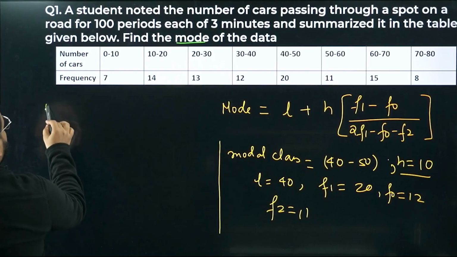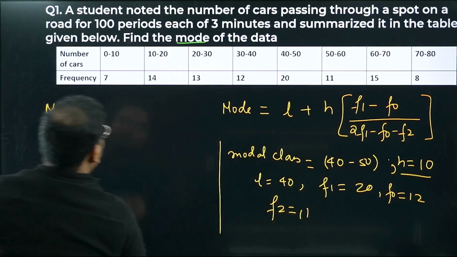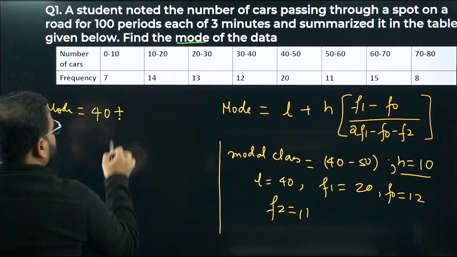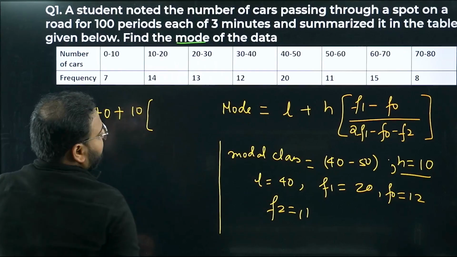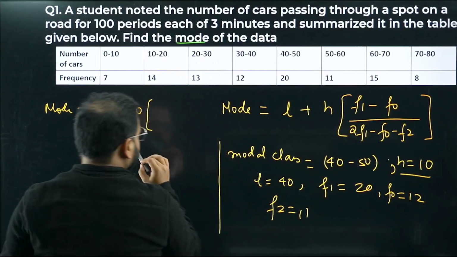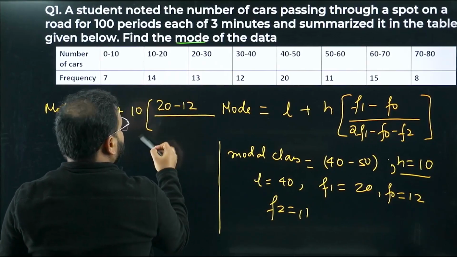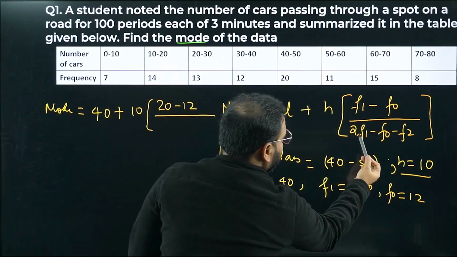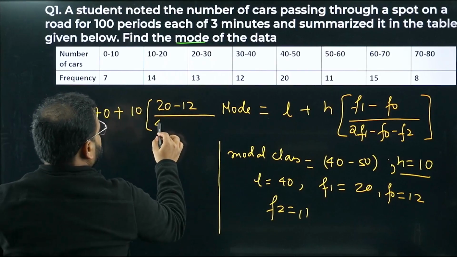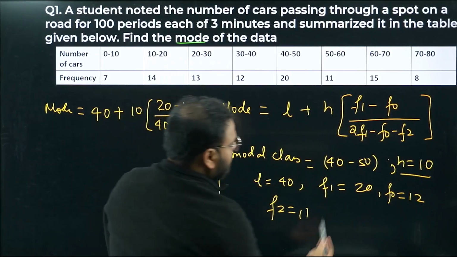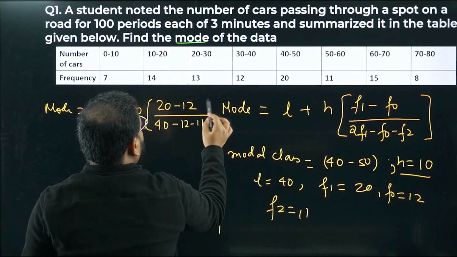So we'll get mode equal to L, which is 40, plus h, which is 10, times of f1, 20, minus 12, divided by 20 times 2, which is 2 f1, so we'll have 40, minus those two values. We have 12 and 11, so we write 12 minus 11.